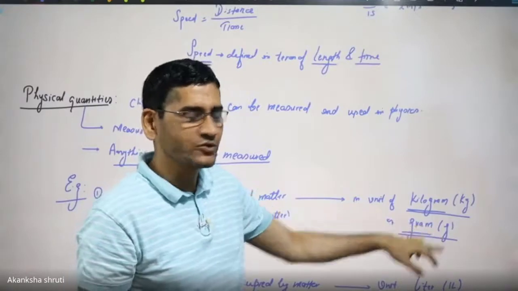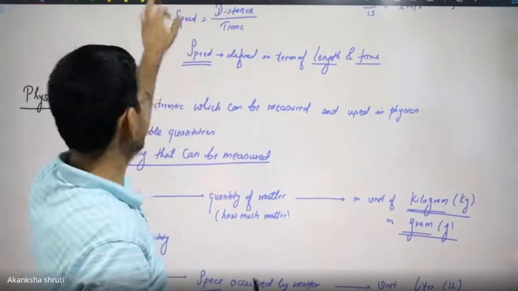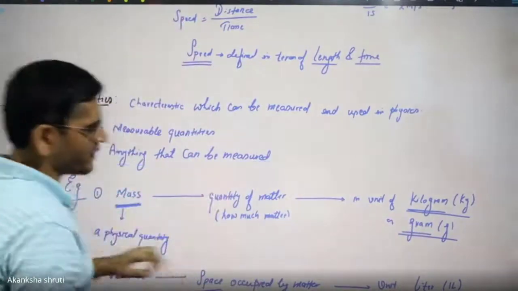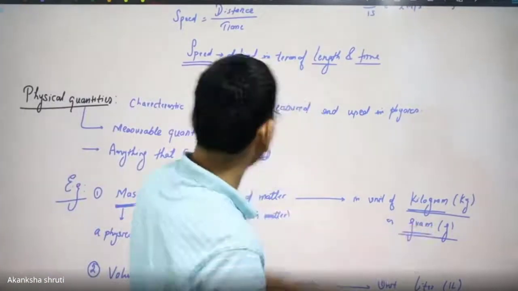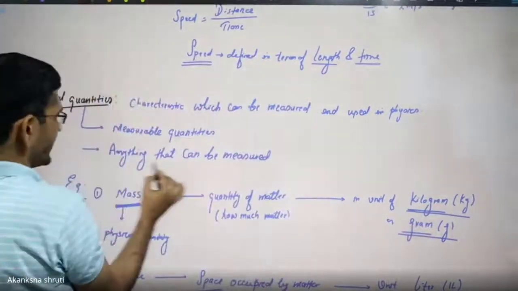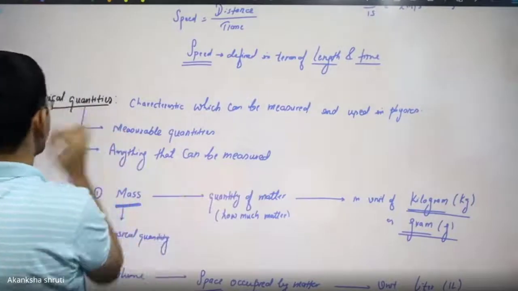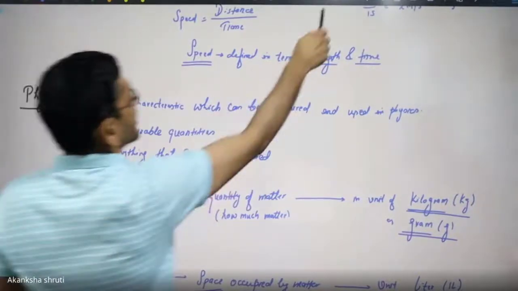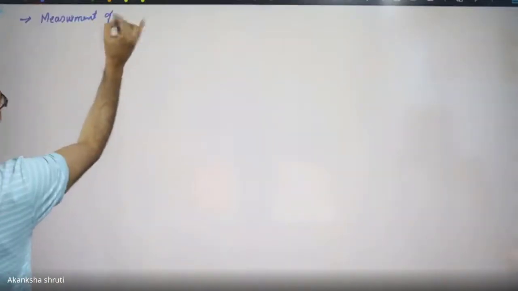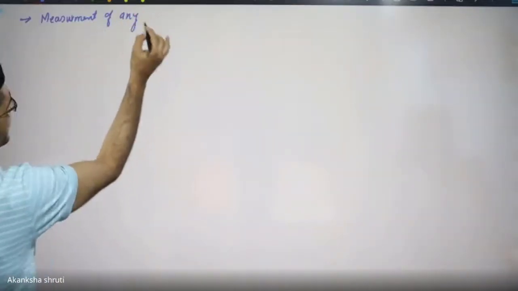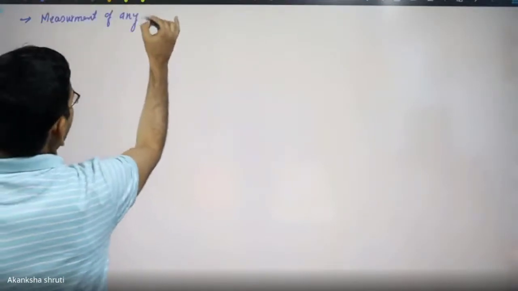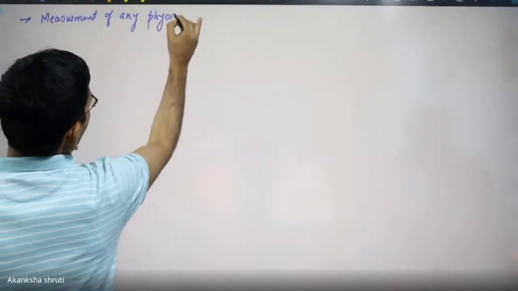How can we state its measurement? Only when we take a unit. So anything that can be measured is called a physical quantity. Write the next: measurement of any physical quantity. Take any physical quantity, students.